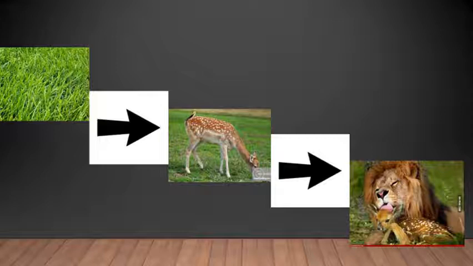Similarly, the lion is also important for the grass. If there is no lion, then the population of the deer will go on increasing so much. Hence, the ever increasing deer population will eat up all the grass, leading to the decrease or complete loss of grass. So, by consuming the deer, the lion keeps the number of the deer below a certain level. So, there is no overgrazing of grass.